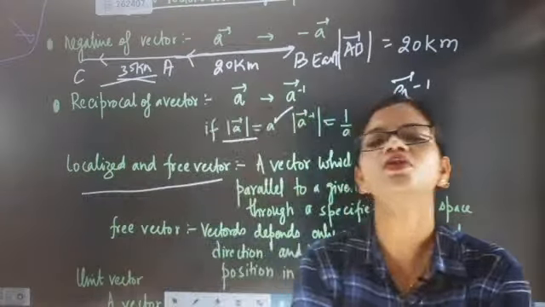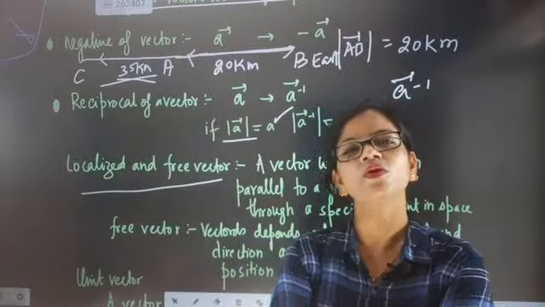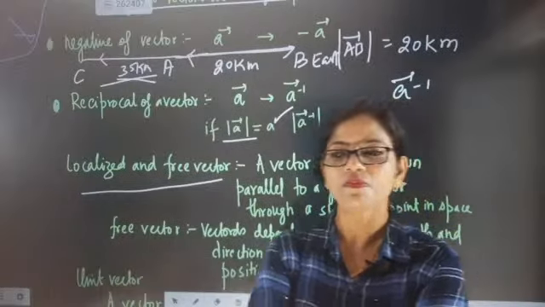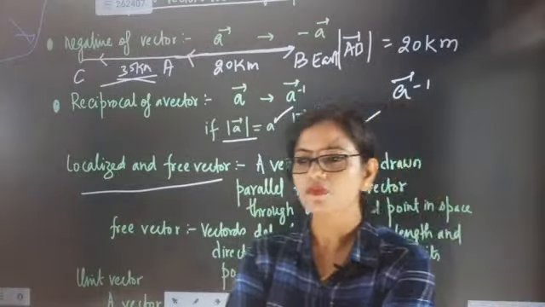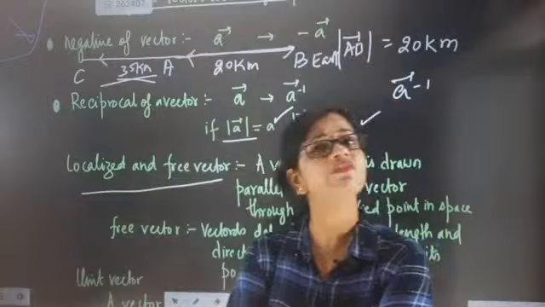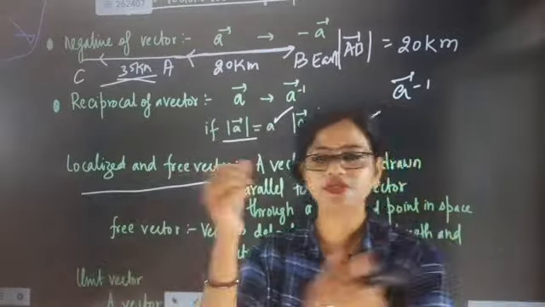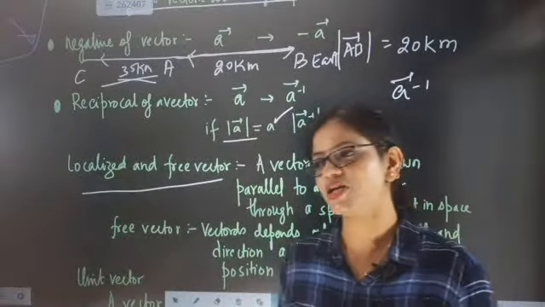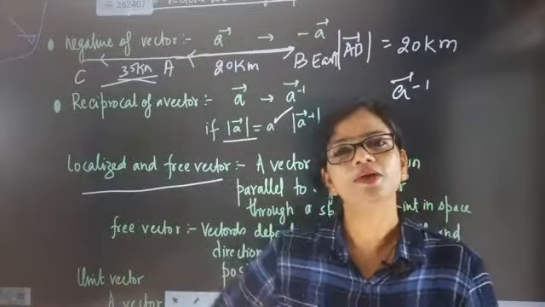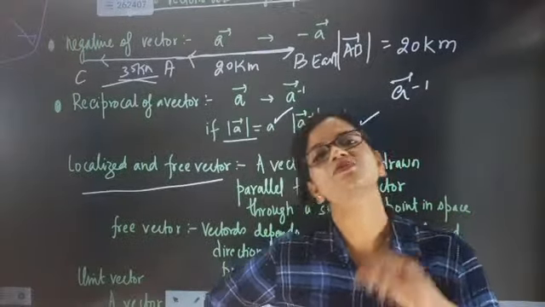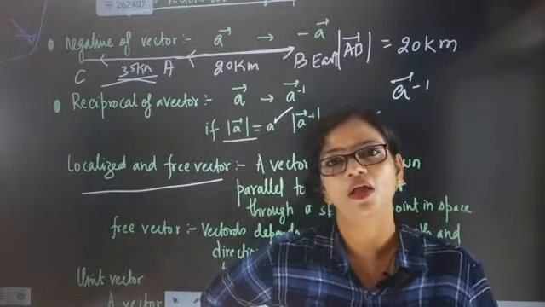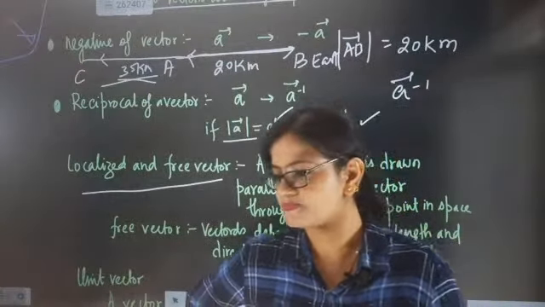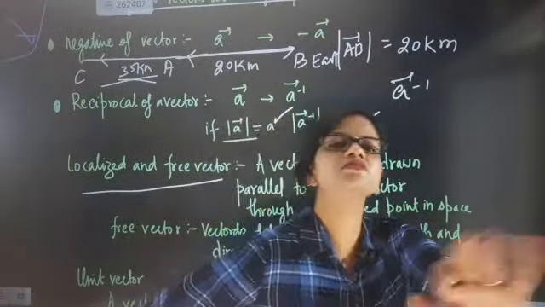Making equal, you can say about it, Riyash, but the thing here is, now I am telling myself that if I say that I belong to Amya channel, I have not localized myself, because Amya channel can be present anywhere in the space. But if I say that I belong to Amya channel and this channel is in Chennai, that means what? I localized myself. Now I am not a free vector. I am localized. This is the specific difference.